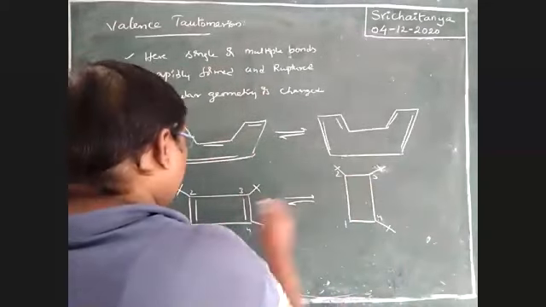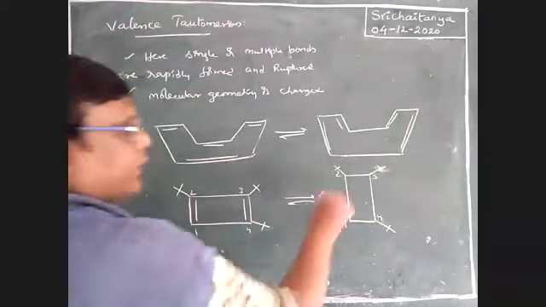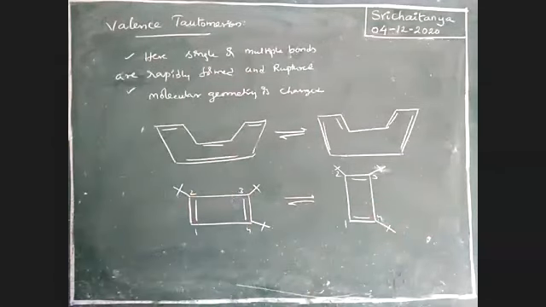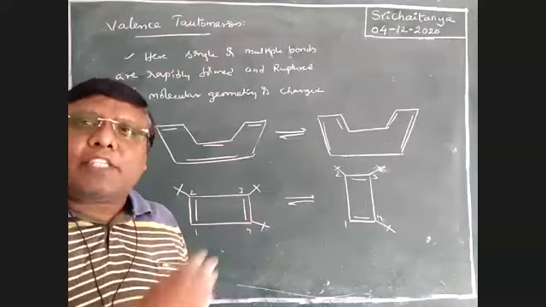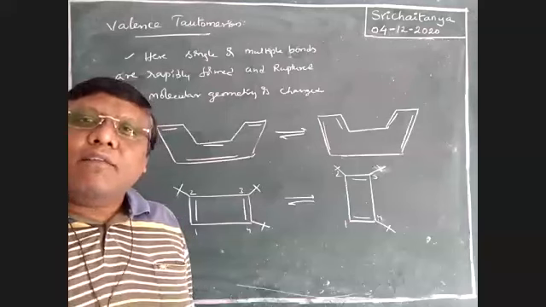Here between 1 and 2 a pi bond is there, here 2 and 3. Here 1 and 4 pi bonds are possible. That means some bonds break and new bonds are formed. So these are interconvertible structures. This type of tautomerism is called valency tautomerism.